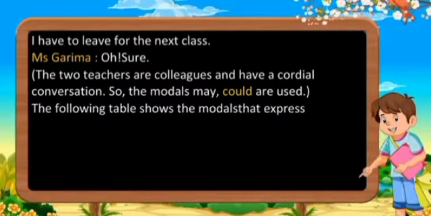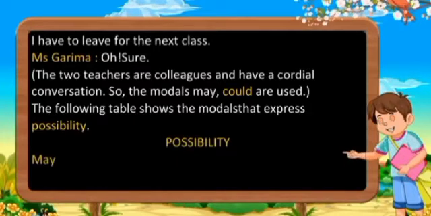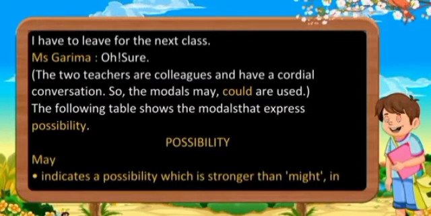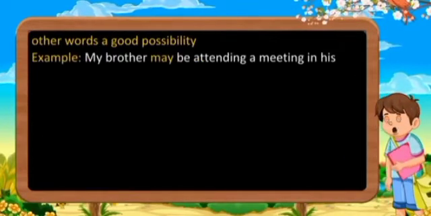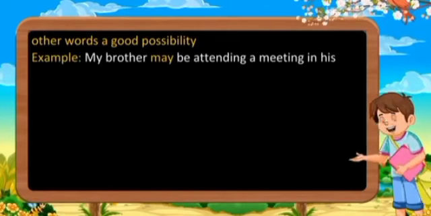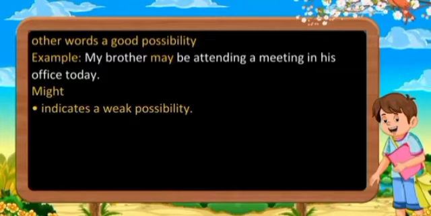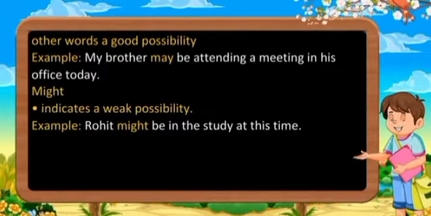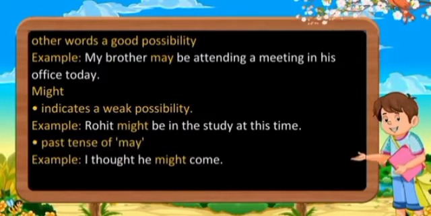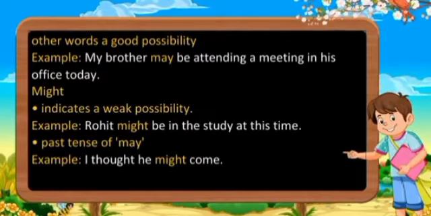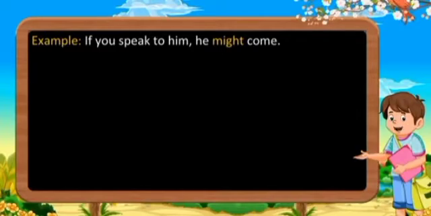The following table shows the modals that express possibility. Possibility. May indicates a possibility which is stronger than might, in other words, a good possibility. Example: my mother may be attending a meeting in her office today. Might indicates a weak possibility. Example: Rohit might be in the study at this time. Past tense of may. Example: I thought he might come. Conditional. Example: if you speak to him, he might come.